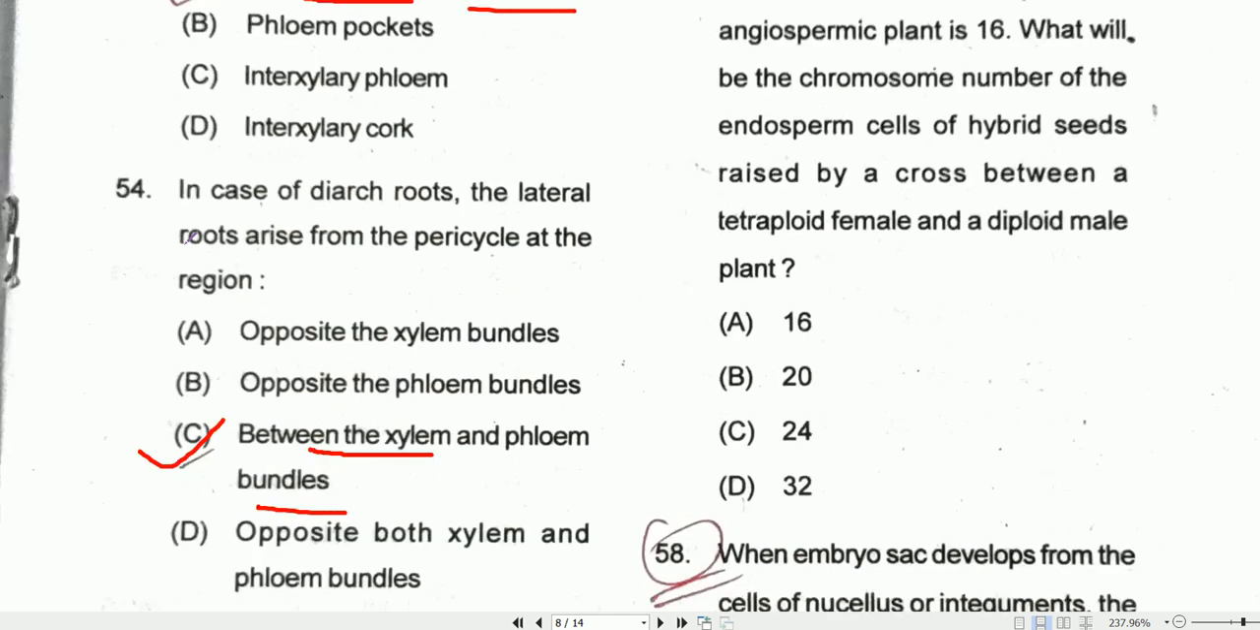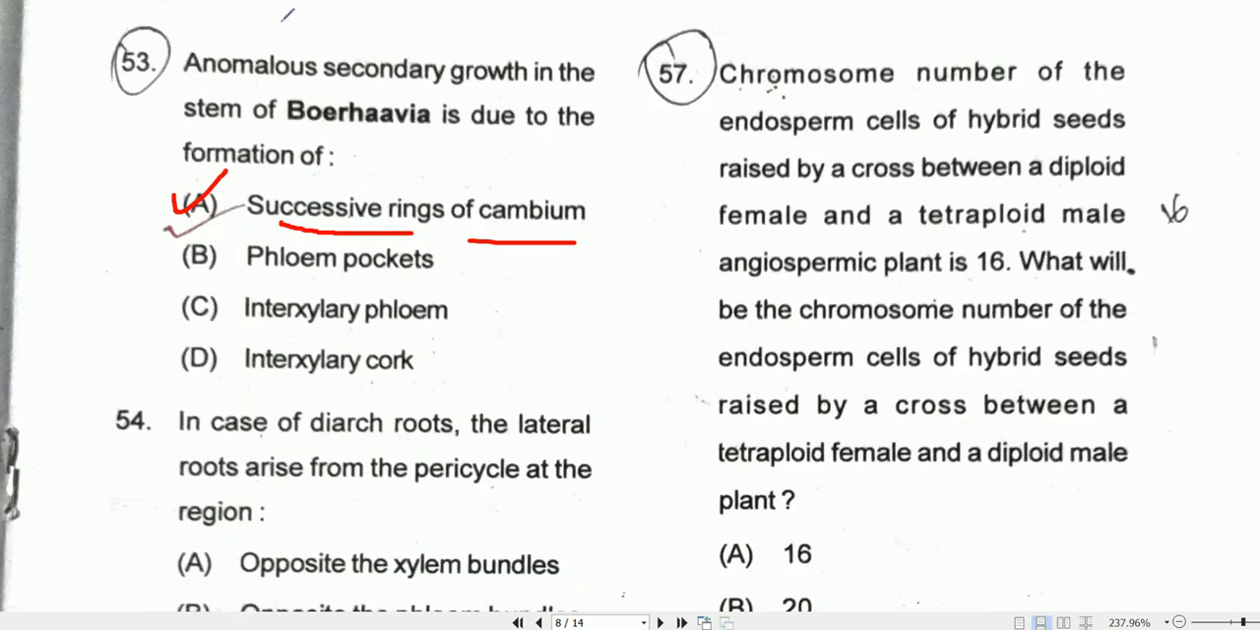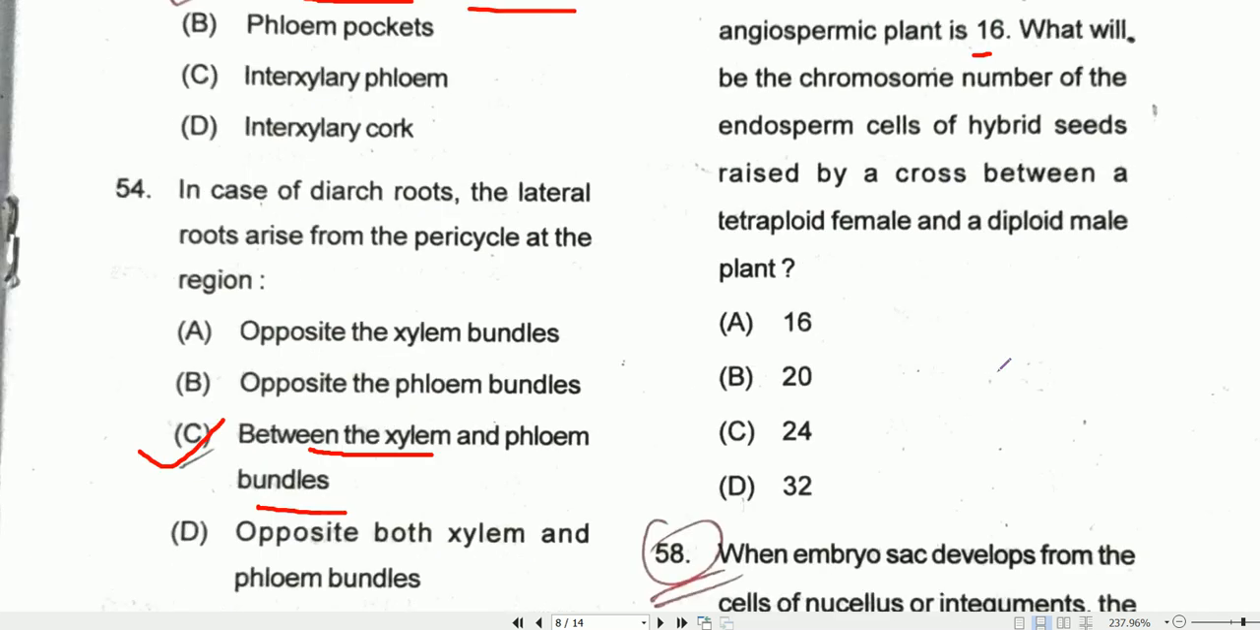Coming to question number 57, chromosome number of the endosperm cell of hybrid seeds raised by a cross between a diploid female and a tetraploid male angiospermic plants is 16. So what will be the chromosome number of the endosperm cell of hybrid seeds raised by a cross between a tetraploid female and diploid male? So here, the option B will be the correct one, that is 20.